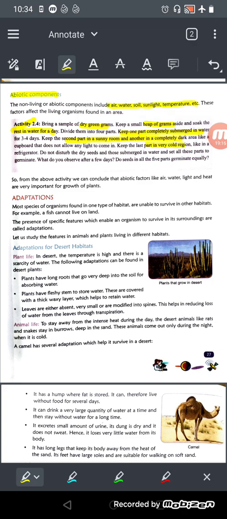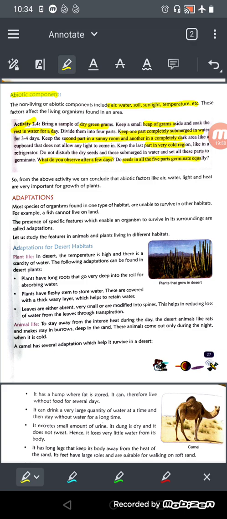Like in a refrigerator. Do not disturb the dry seed and those submerged in water, and wait for all parts to germinate. And what do you observe in a few days? What you will observe, you know what we will observe? We'll observe that the seed which we have soaked for the whole night and then we have kept it under the sunlight, right, उसको हमने sunlight में रख दिया, that will germinate, उसमें से new seedling आना start हो जाएंगे, ठीक है.